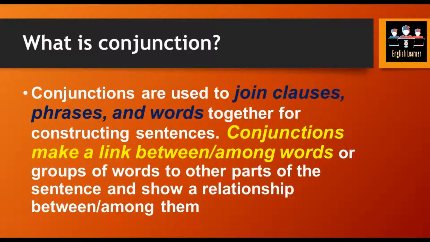Obviously, when a conjunction is used in a sentence, its function is very important. It is going to serve two major functions in a sentence. Number one is linking up, and the second is it is going to show the relationship of one part to another part. That one part can be a set of clauses, a set of phrases, or a set of words, or that can be a dependent or independent clause. That totally depends upon its types.